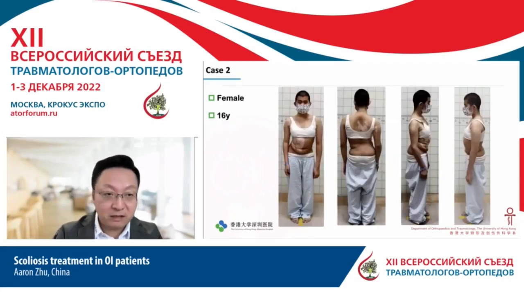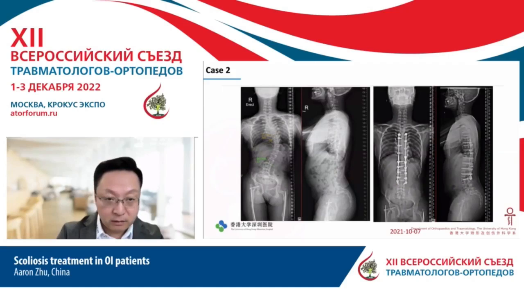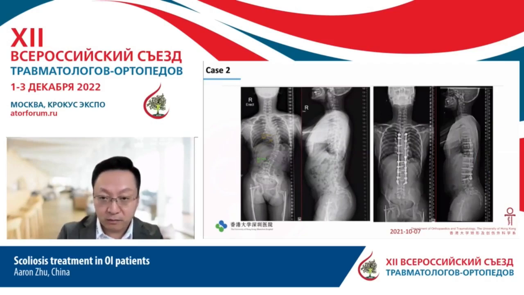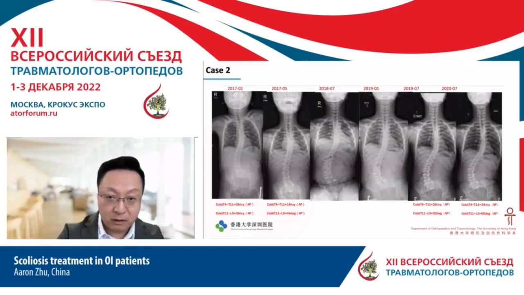This is another patient, a 16-year-old female. The bone mineral density is not that bad, but you can see very severe lower limb problems and pelvic tilt. The curve keeps progressing. We operated on this type of patient. The correction is not that difficult, but this is a mild type.